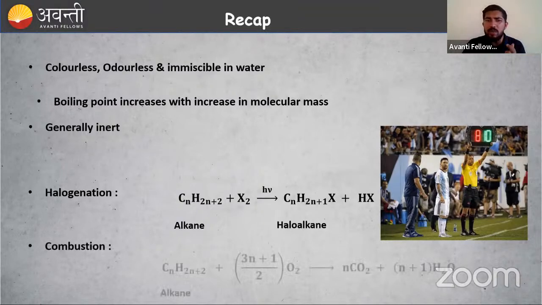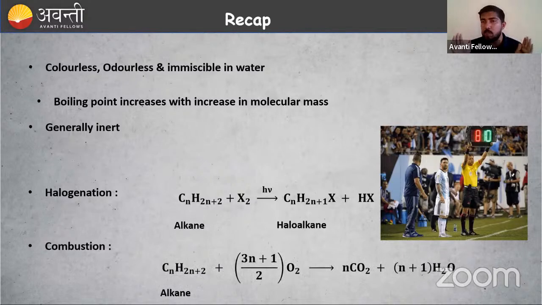Then we studied the combustion reaction, that is, complete combustion with oxygen. How to balance the equation is a simple trick for you. You have to use that. What are the products obtained? Carbon dioxide and water. You know from lower classes that carbon dioxide and water are formed by the combustion of hydrocarbons. So these are the things that we studied in the last class. The recap is done.